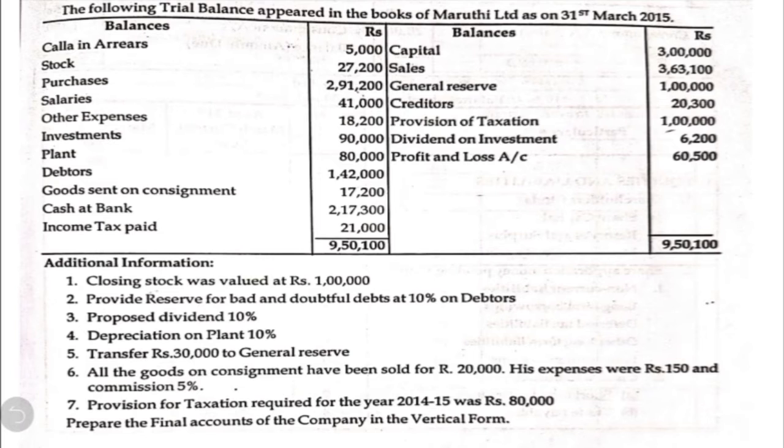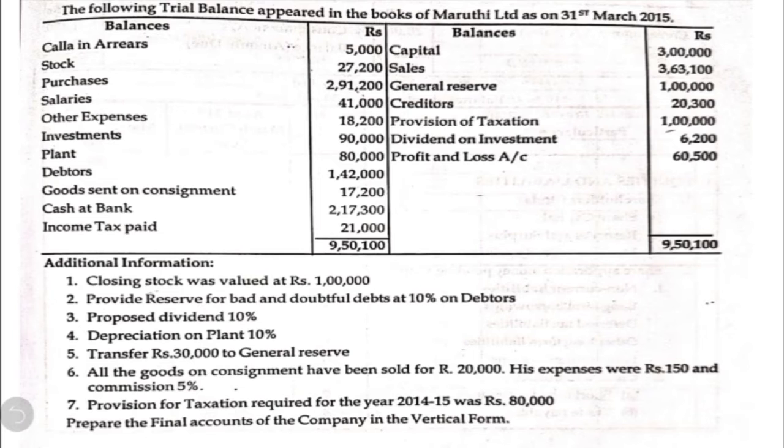In the trial balance on the debit side, we have items like calls in arrears, stock, purchases, salaries, other expenses, investments, plant, debtors, goods sent on consignment, cash at bank, income tax paid. On the credit side, we have items like capital, sales, general reserve, creditors, provision for taxation, dividend on investment, profit and loss account. Additional information are: first one, closing stock was valued at rupees 1 lakh.